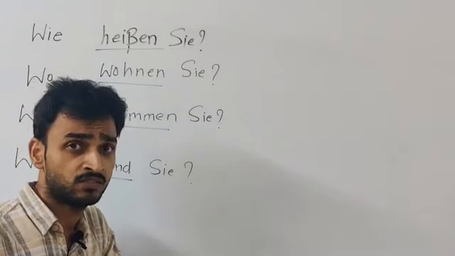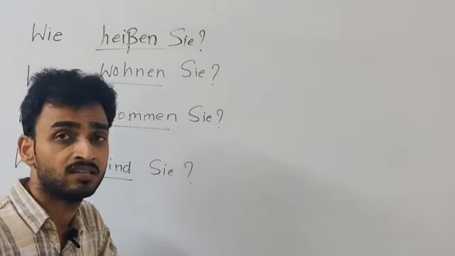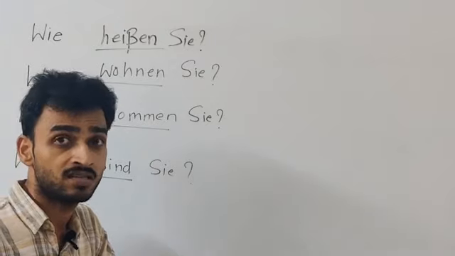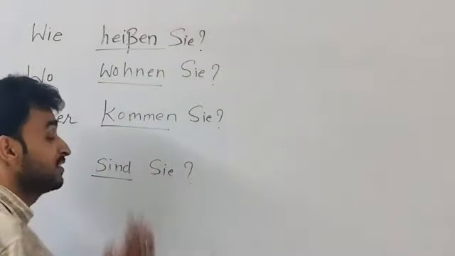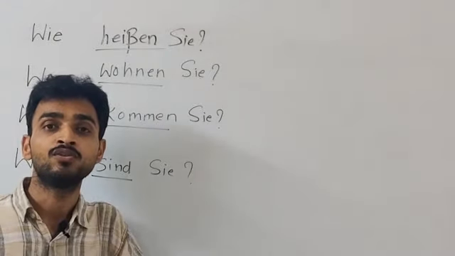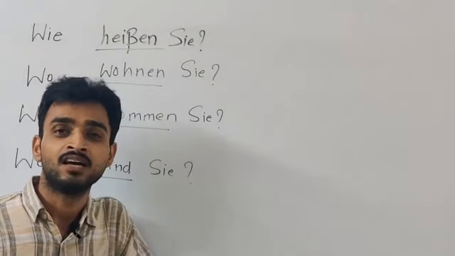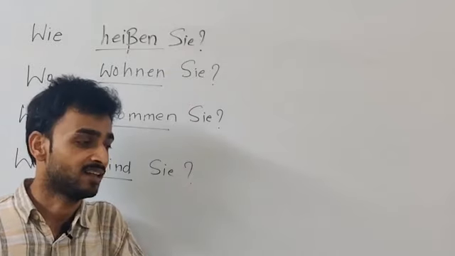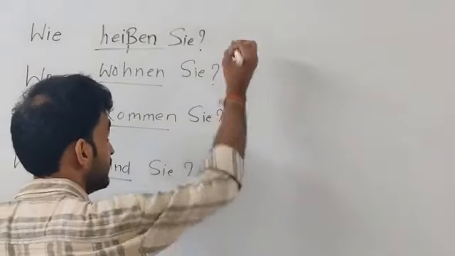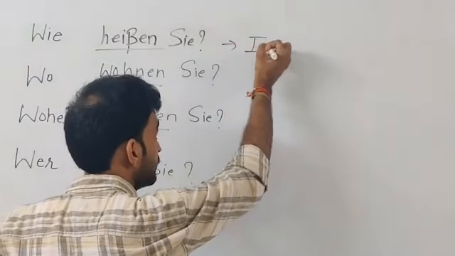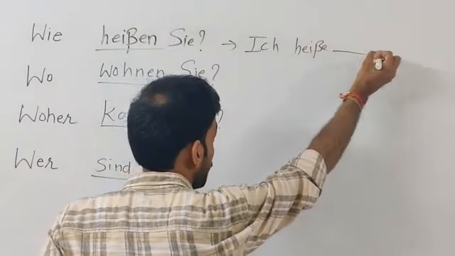There are different methods of saying your name. Either you can say, ich heiße Aditya, ich bin Aditya, and mein Name ist Aditya. All correct. And the question is, wie heißen Sie? Means, how are you called? We don't say what is your name. We say, how are you called? And the answer is, I am called Aditya. Ich heiße Aditya. How do I write the answer? Ich heiße, and then your name.